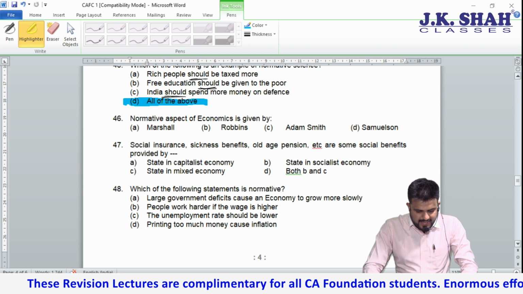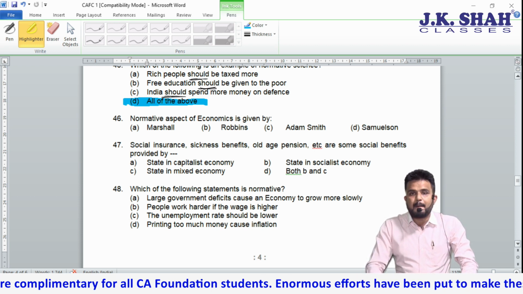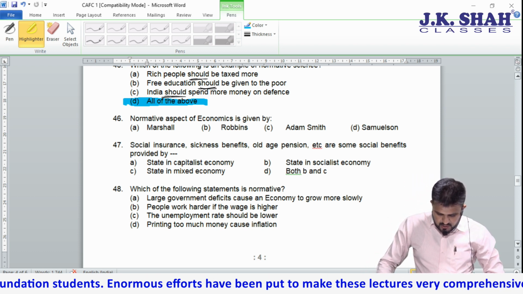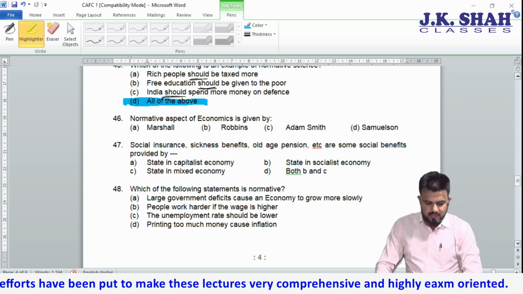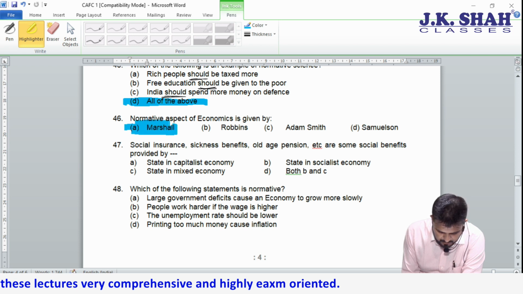46. Normative aspect of economics is given by. You have Marshall, you have Robbins, you have Adam Smith, Samuelson. So normative is given by Marshall.